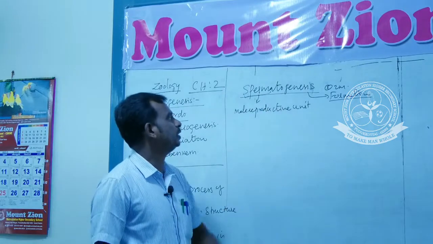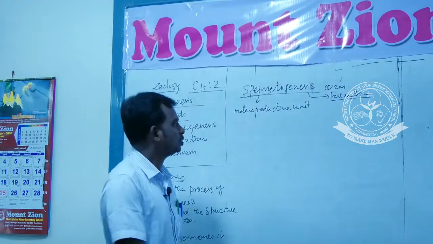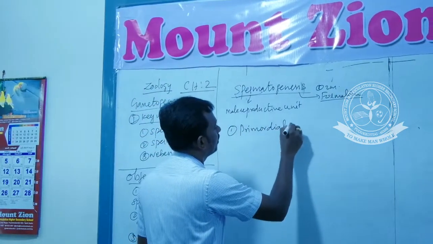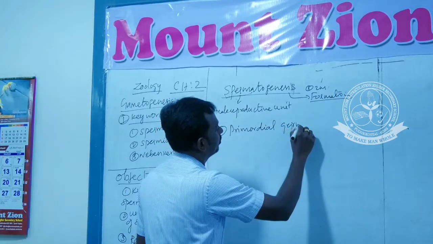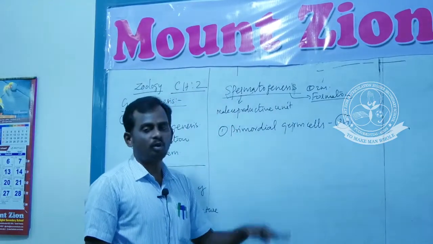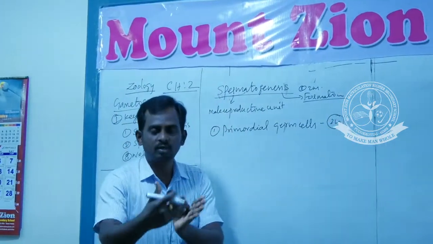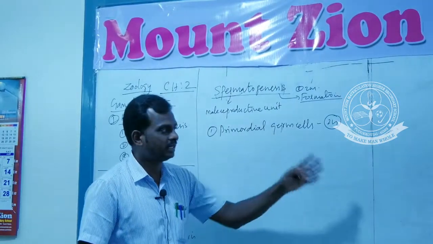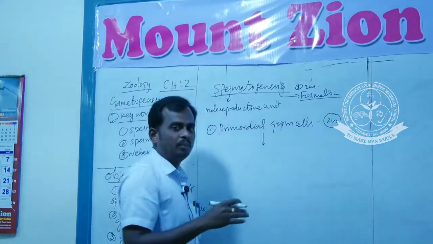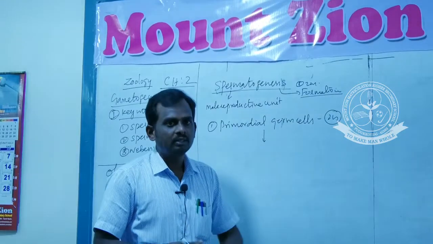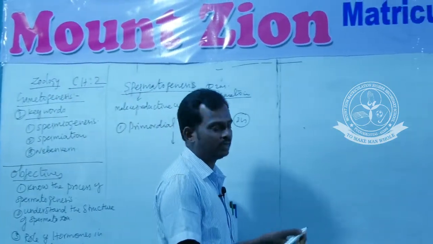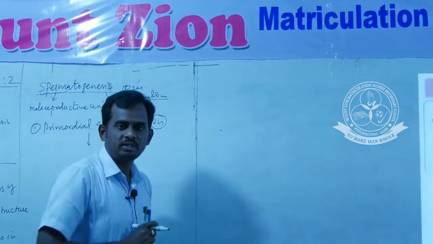So what are the steps involved in the spermatogenesis process? The first one is primordial germ cells. Primordial germ cells are always diploid in nature. These primordial germ cells migrate towards the testis. This is the first process in gametogenesis. Primordial germ cells are the precursor cells of the germ cells. These cells migrate into the testis, where spermatogenesis takes place. We already discussed the structure of the testis.